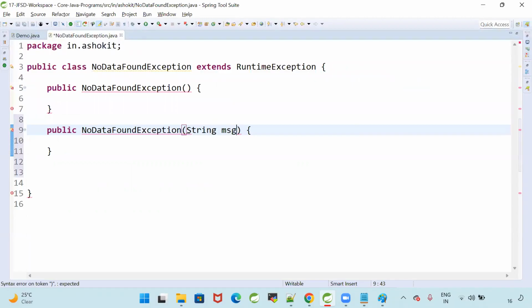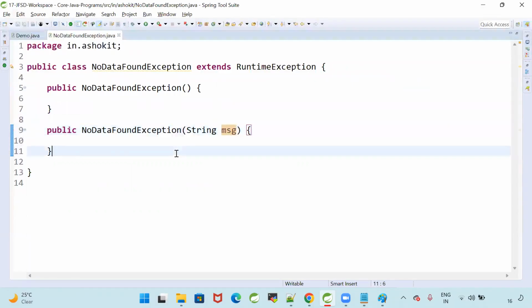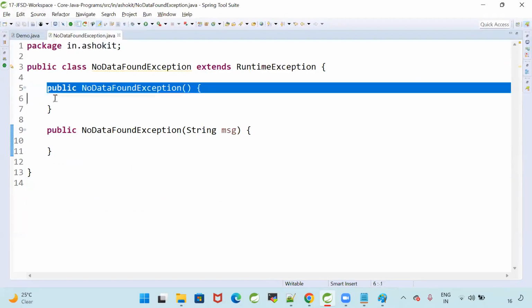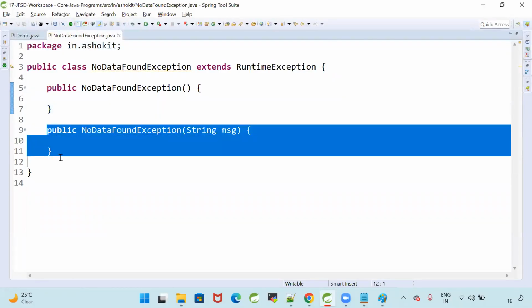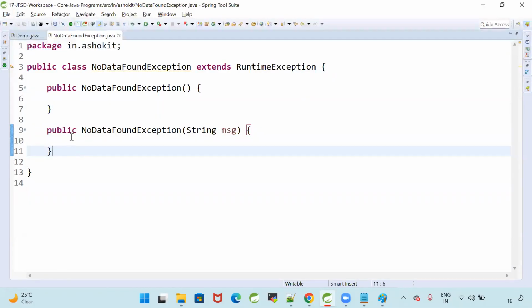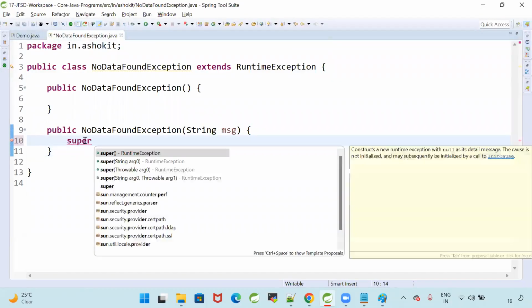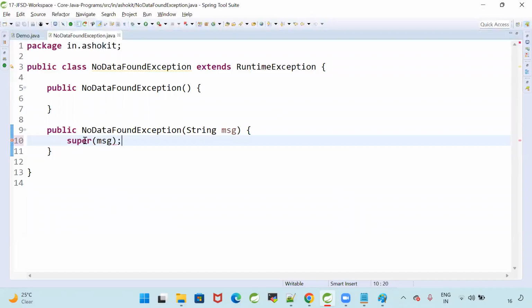So can I call it constructor overloading? Writing the same constructor with different arguments is called constructor overloading. Public NoDataFoundException: this is the zero param constructor, and this NoDataFoundException with a parameter is the parameterized constructor. In this constructor, I can call super of message.